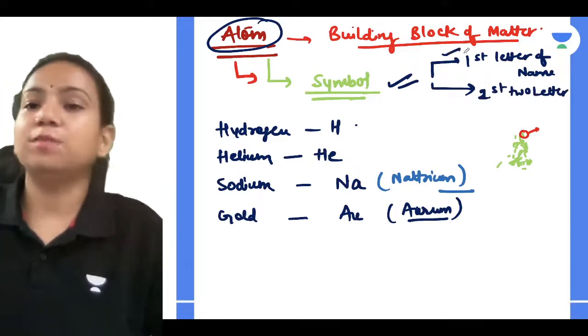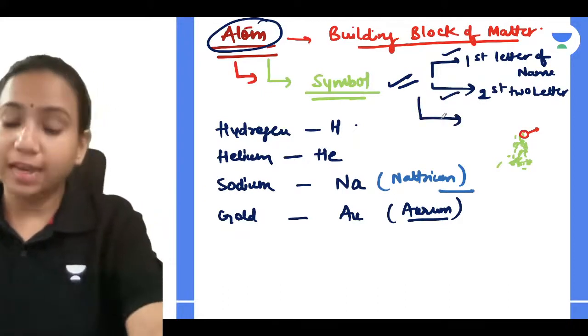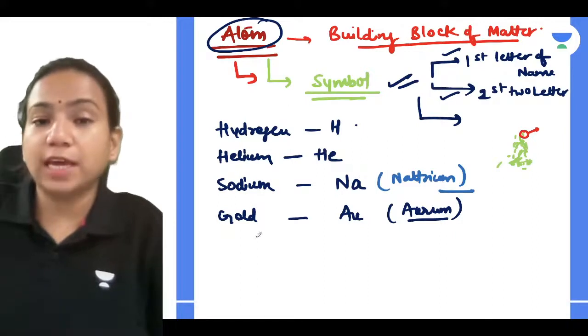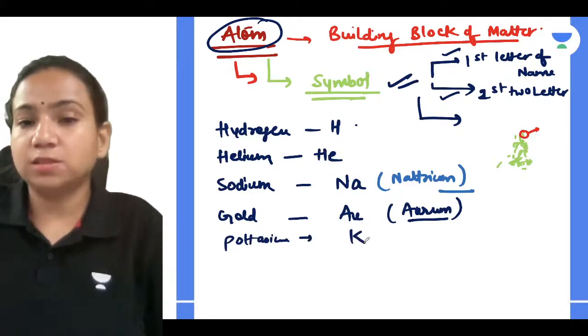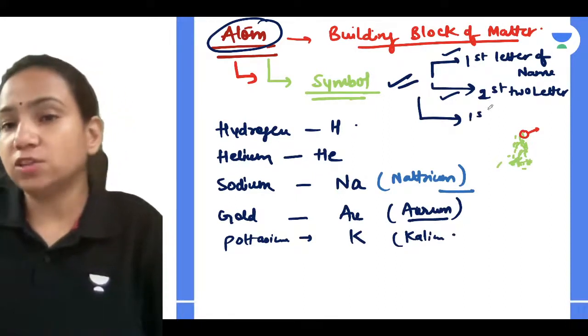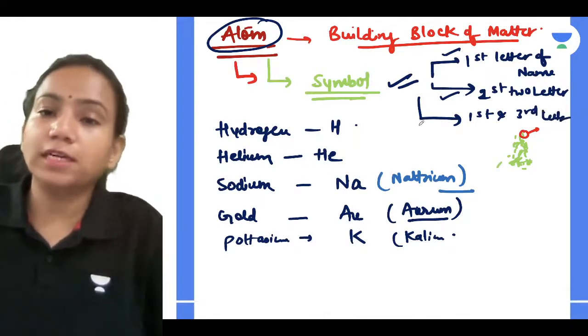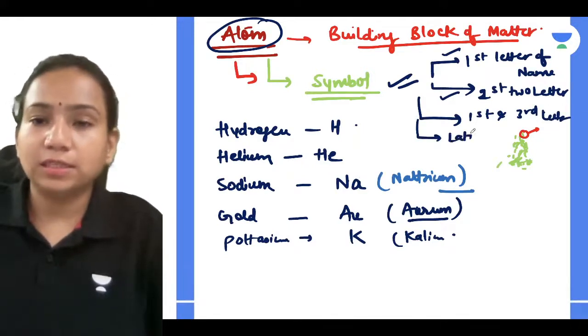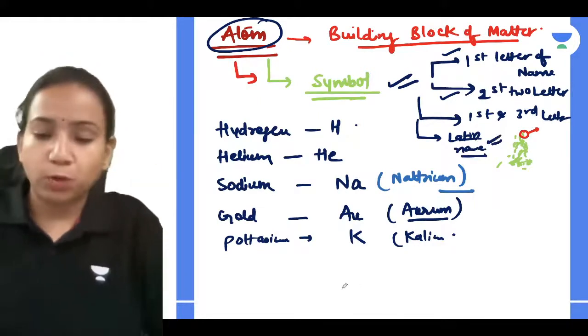Yes, so either it can be the first letter of the name, first two letters, or it can be what? It can be a Latin name. Very good. Potassium is K. Why? Because its Latin name is kalium. So first two letters, first and third letter, like in magnesium, or it can be a Latin name. So Latin name symbol, you can get it. So we can understand that.